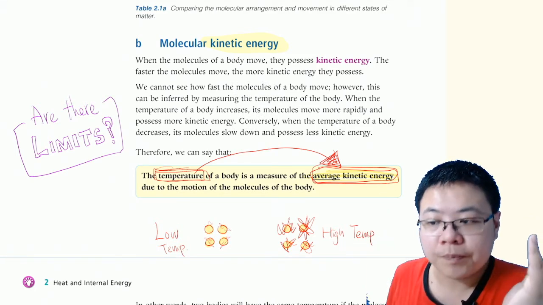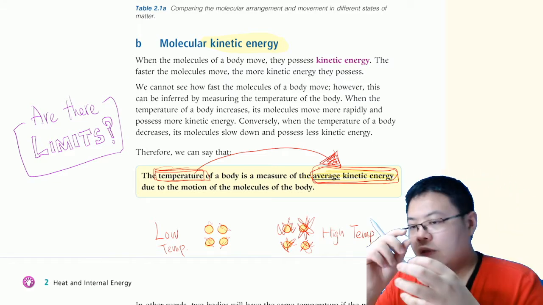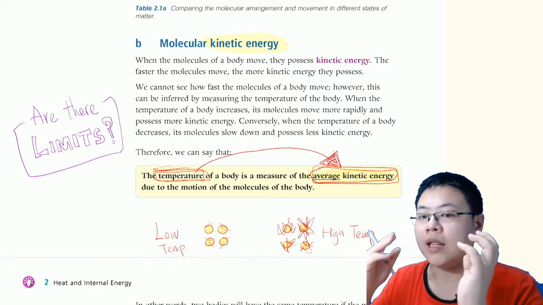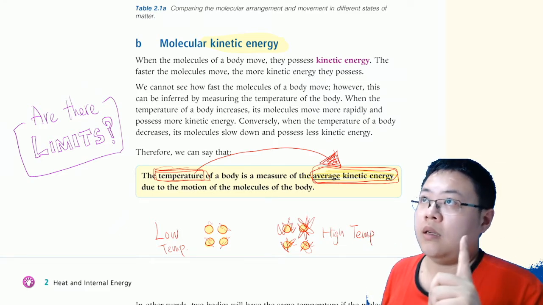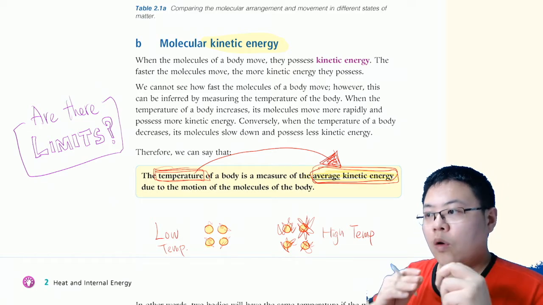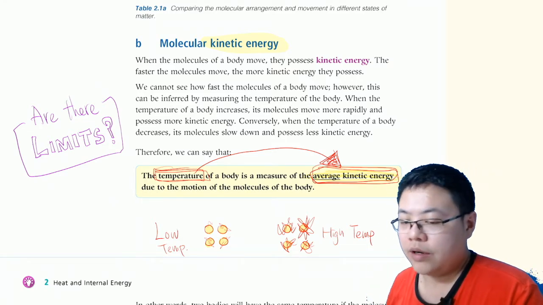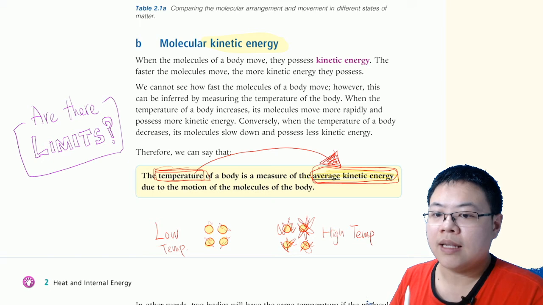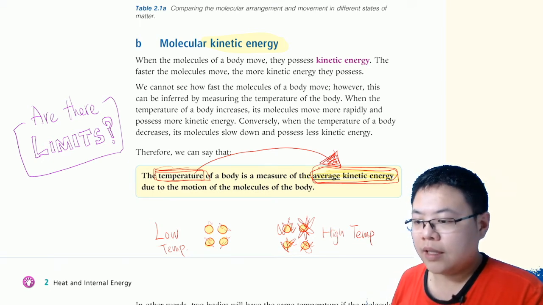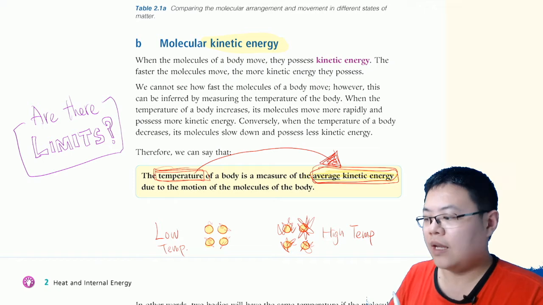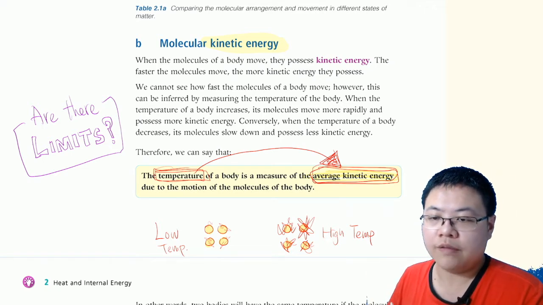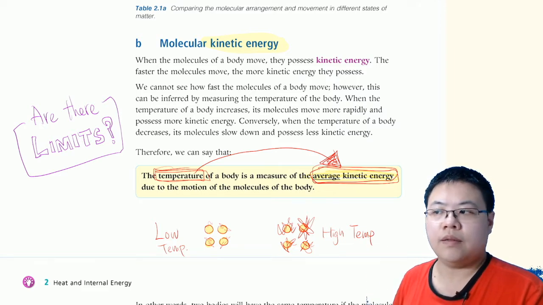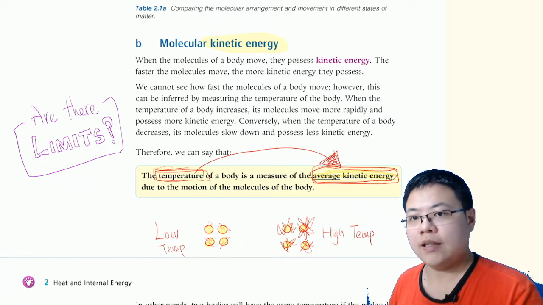Is there a limit? When the molecule moves slower, the molecule has less energy and the temperature is lower. Are there limits? The answer is there is no limit for highest temperature. For example, we have 37 degrees Celsius body temperature, but the sun has 6,000 degrees Celsius, and if it is moved even faster and faster, I think very close to the speed of light, and the mass is great, there is no limit for the fast end.